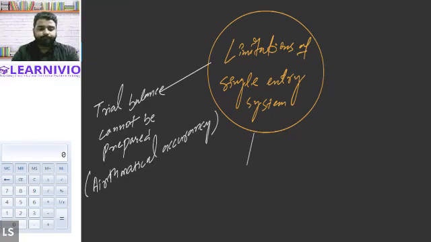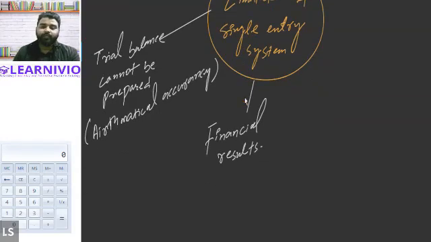Now the next limitation could be correct ascertainment and evaluation of the financial result. We won't be able to evaluate the financial results of the business. That means we won't be able to calculate whether the business has generated profits or losses during the period of accounting. So the financial result cannot be ascertained accurately.